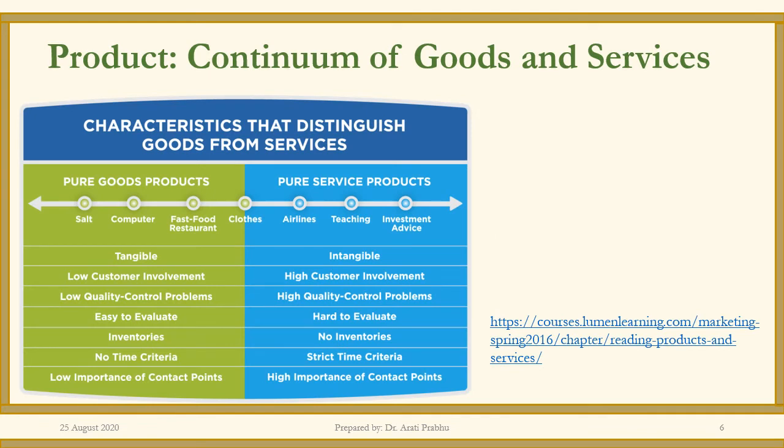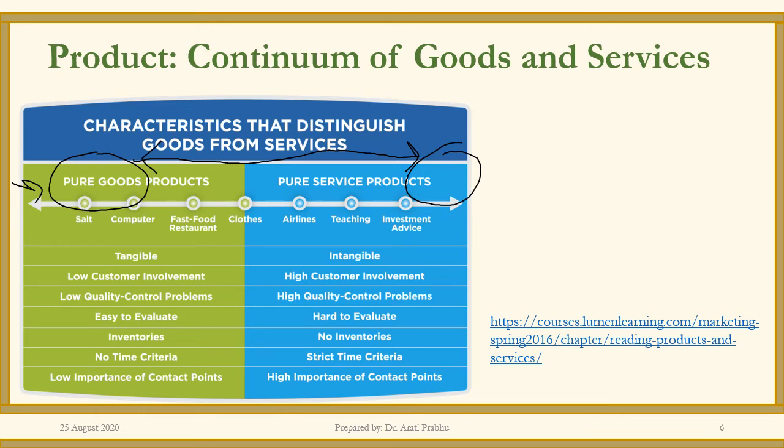Well students, in this slide we talk about the continuum of goods and services. Continuum means there is a continuity between goods and services. So some are purely goods. Here we see this end, which is purely goods, and then we have this side which is purely services. And then we have various products in between, which is a combination of goods and service.